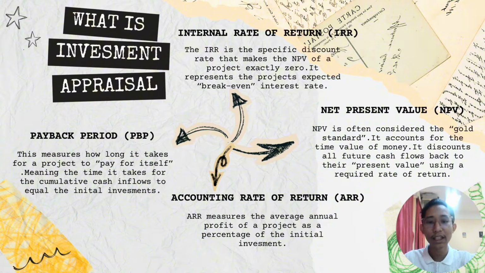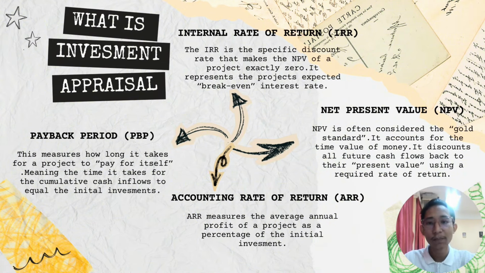ARR measures the average annual profit of a project as a percentage of initial investment. It is best for managers who want to see how a project will affect the company's financial statements. Next is net present value. NPV is often considered the gold standard. It accounts for the time value of money. It discounts all future cash flow back to their present value using the required rate of return. It is usually used for maximizing shareholder wealth.